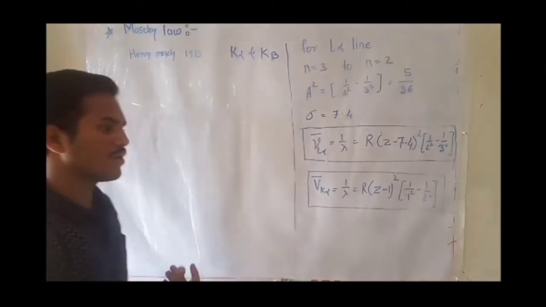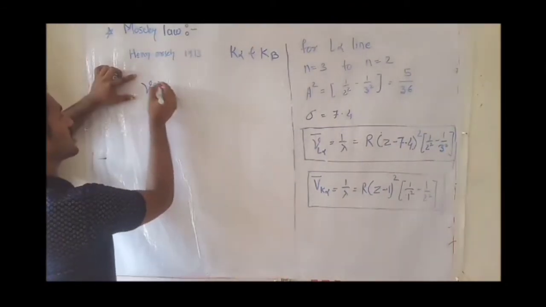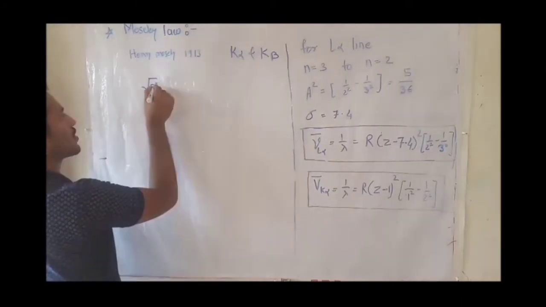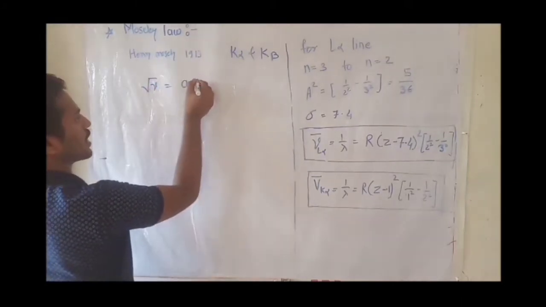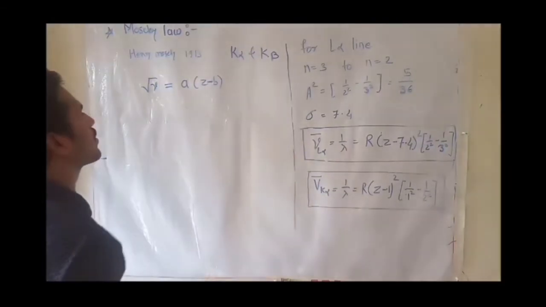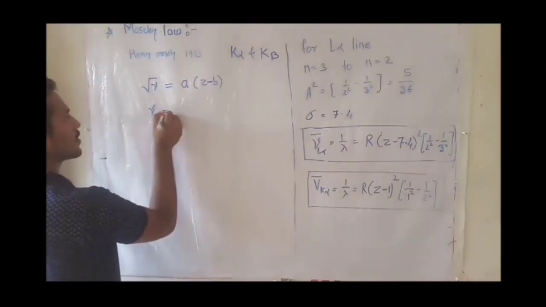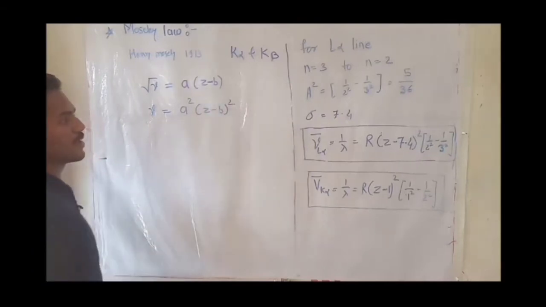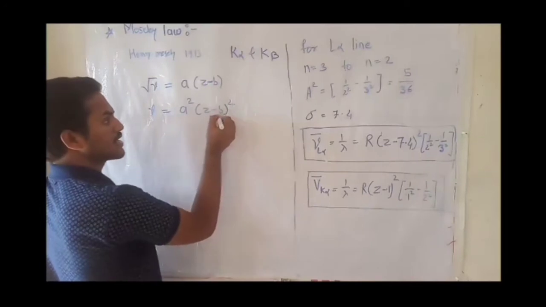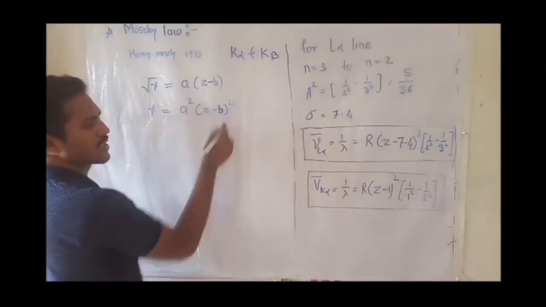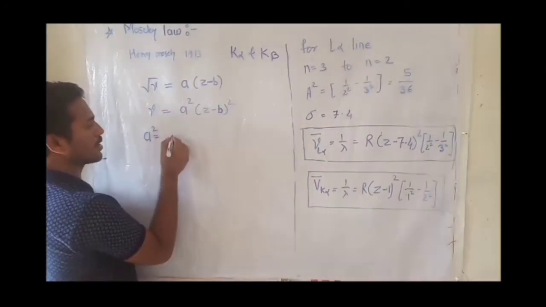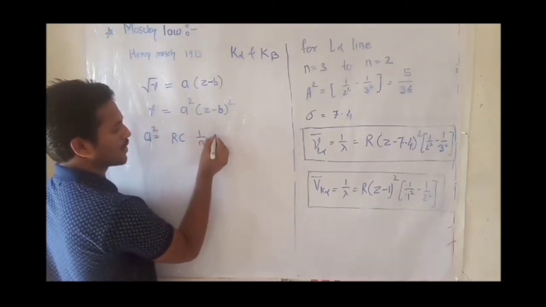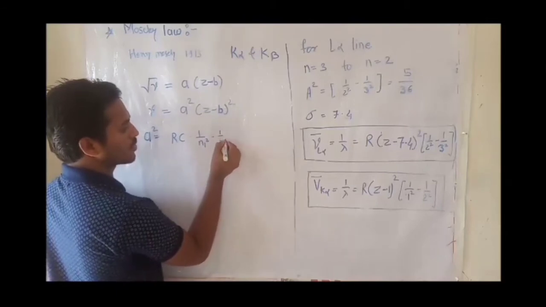Sometimes in other references the Moseley equation can be written as square root of frequency equals a times (Z minus b). Therefore, frequency equals a square times (Z minus b) square. Here, b is also a screening constant. Square of a equals Rc times (1 upon n1 square minus 1 upon n2 square).